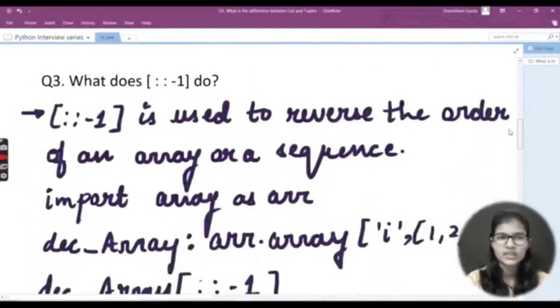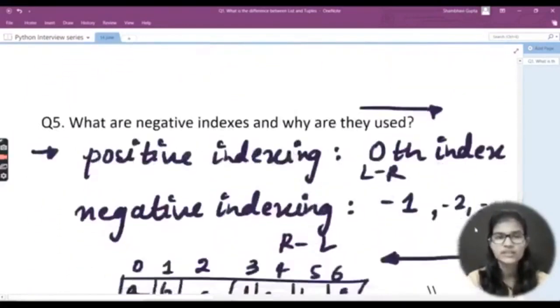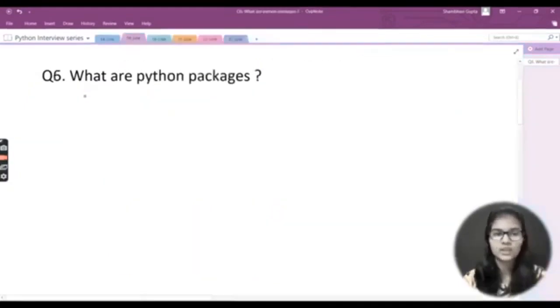Third: what does ::-1 do? Fourth: how to comment multiple lines in Python. And the fifth: what are negative indexes and why are they used? If you want more detail about negative indexes, you can click on the above I button and you will be redirected to the video where I have explained negative indexes.